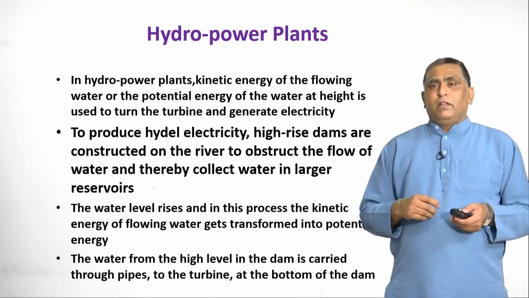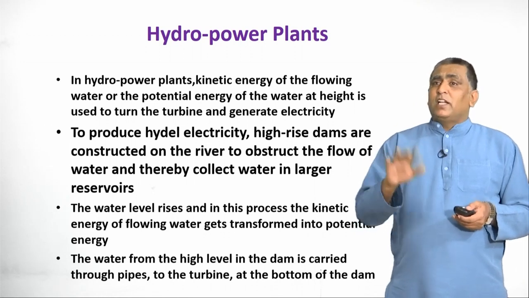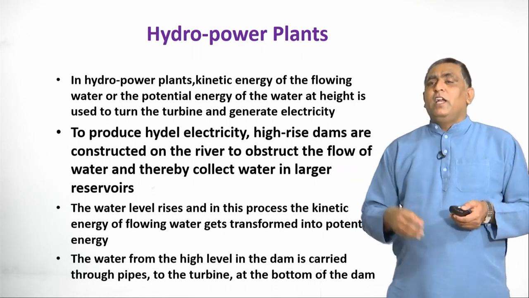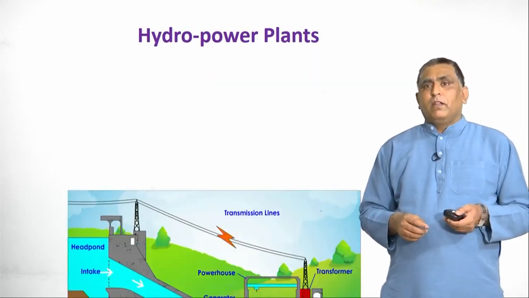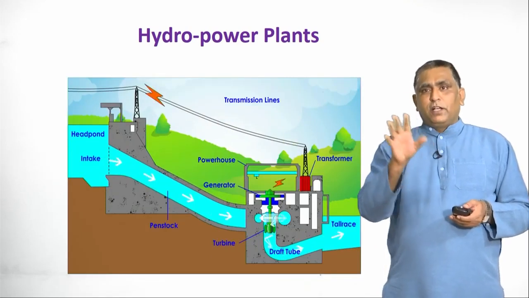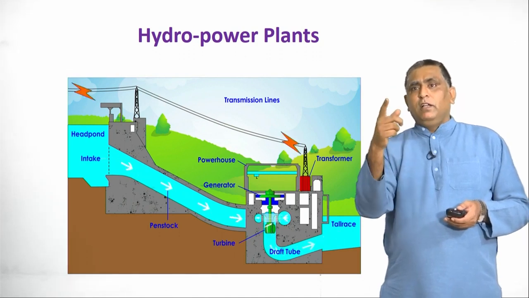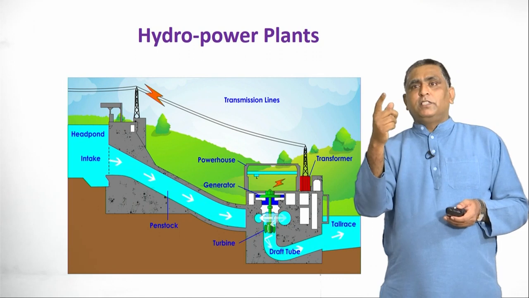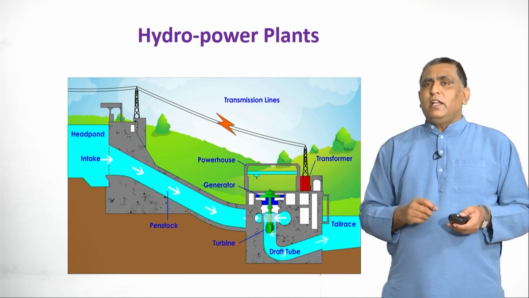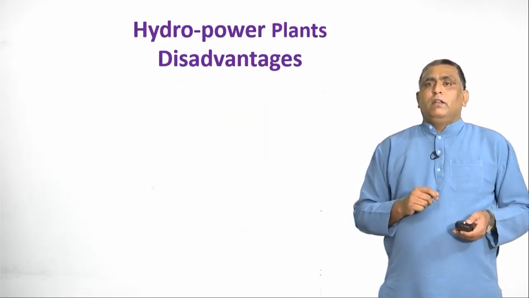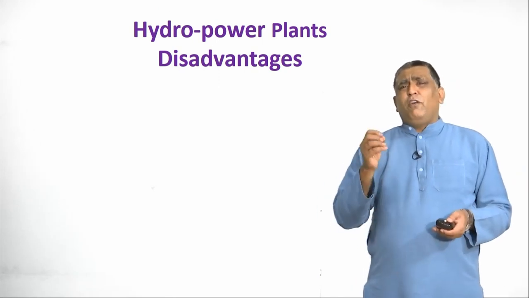Water from the high level in the dam is carried through pipes to the turbine at the bottom of the dam. When the water hits the turbine, the turbine rotates and the generator converts mechanical energy into electrical energy, which is supplied through wires to where exactly it is required. You can clearly see in this video, water is flowing in a tube, turning the turbine, and the generator is converting the mechanical energy into electrical energy, and you can see the transmission lines where it is transferred to where exactly it is required. So are there any disadvantages of hydropower plants?